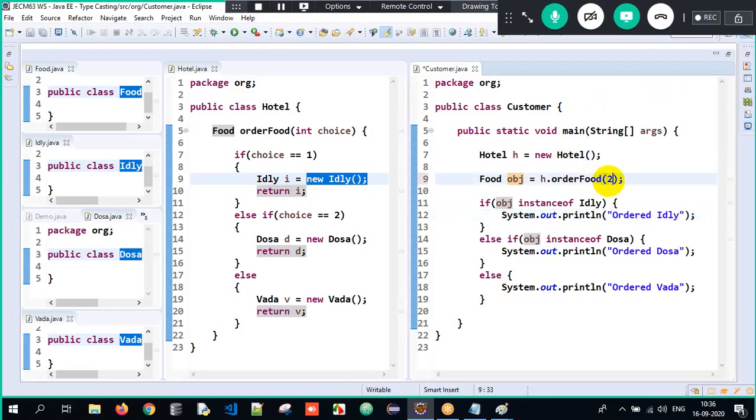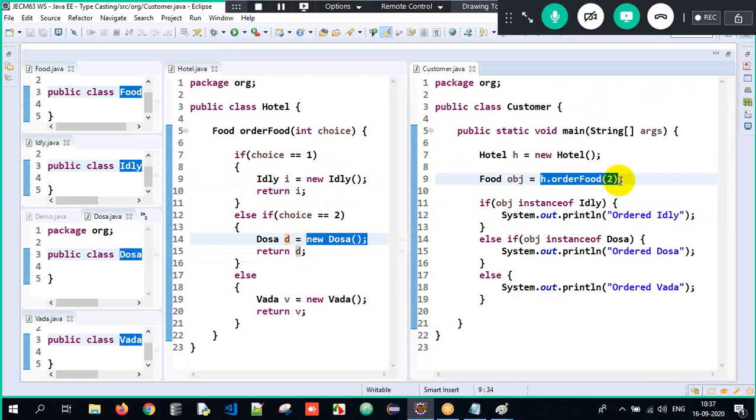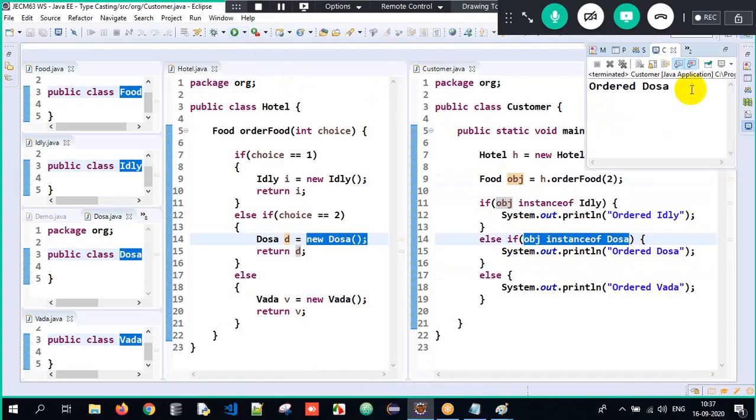If I write it as 2, choice is 2. Is 2 equal to 2? Yes. I have created a Dosa object in d. d is nothing but the Dosa object. That Dosa object is returned over here and gets stored into obj. So is obj an instance of Idli? No. Does the Dosa object have the properties of Dosa? Yes, it's true. Again, if I go over here, see, "ordered dosa here". Got it?